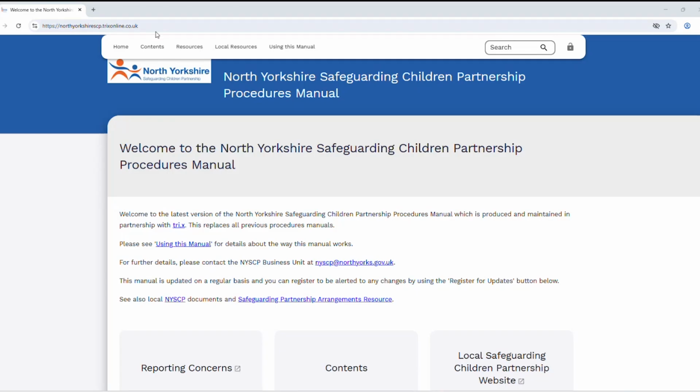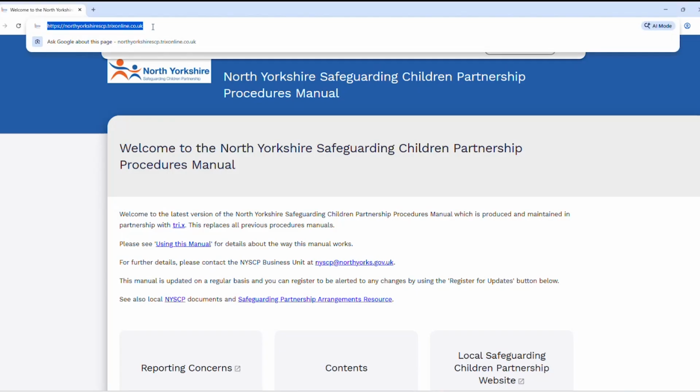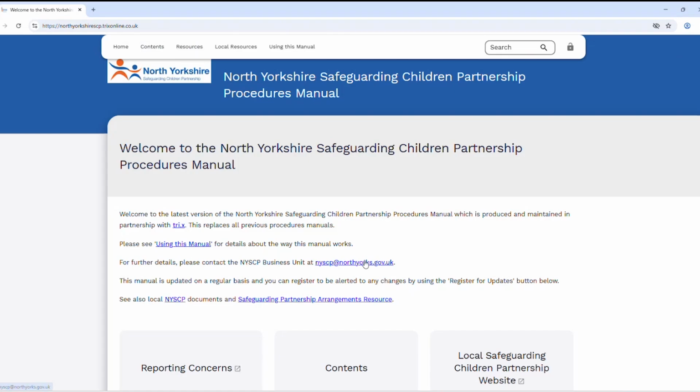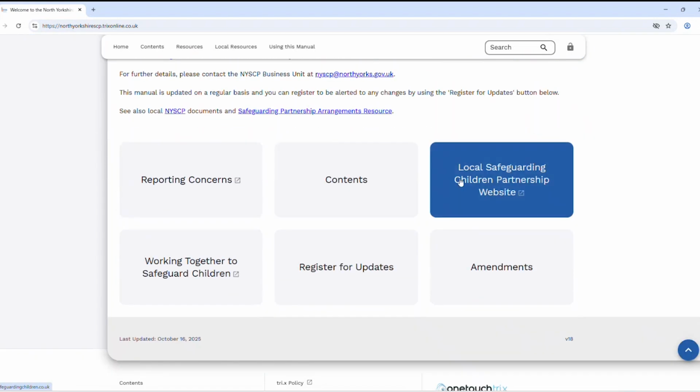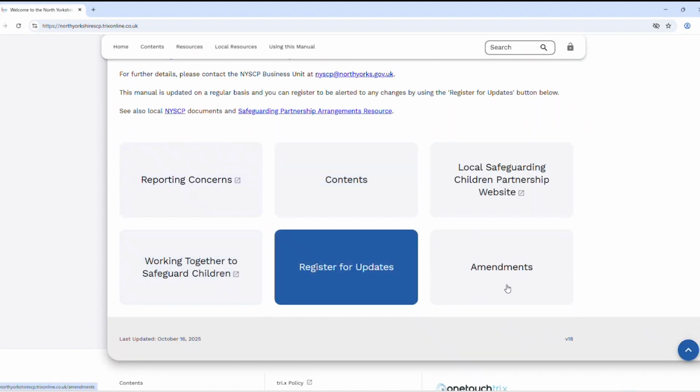This is your welcome page that you will be directed to in the first instance, and this is your URL link that's individual to your service. There is no other login required or any other access other than the URL link to be shared within your service. There's an email address here should you have any questions or queries internally, and there is an instruction for using this manual here. The link provides written instructions of how best you can navigate the manual itself.